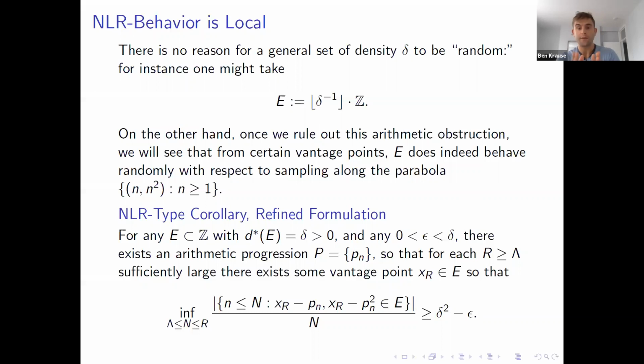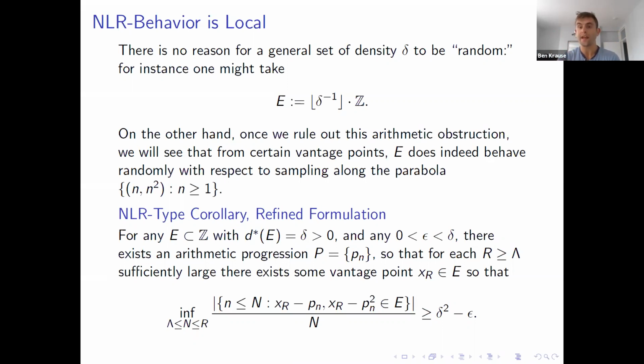So this says that there's some arithmetic progression so that if I look at the first n elements, the first n plus 1 elements, the first n plus 2 elements, all the way up to the first r elements, and I count how many terms x_r minus pn, x_r minus pn squared both live in my set E, I get the random score, delta squared, up to a small epsilon of error.